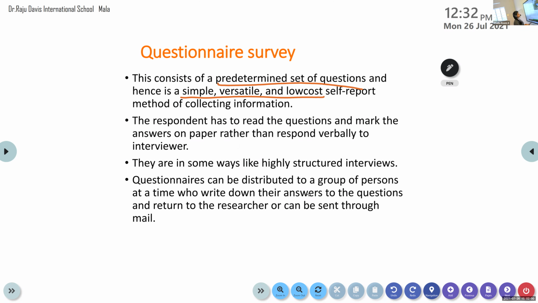Questionnaires can be distributed to a group of persons at a time who write down their answers to the questions and return to the researcher. Can be sent through mail. We can either give them directly or we can mail it. And again, questionnaires can be used for a single person as well as a group of people. It is widely applicable. And the only problem is, what do you think is the disadvantage of a questionnaire survey?